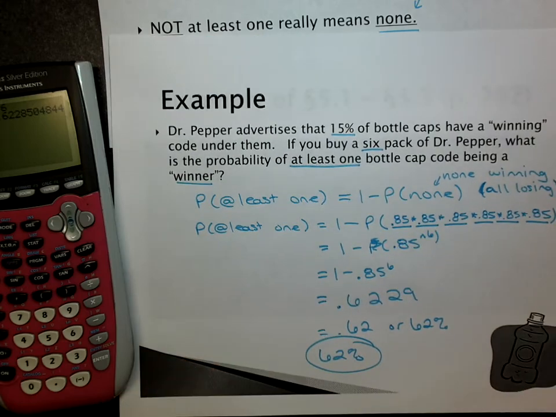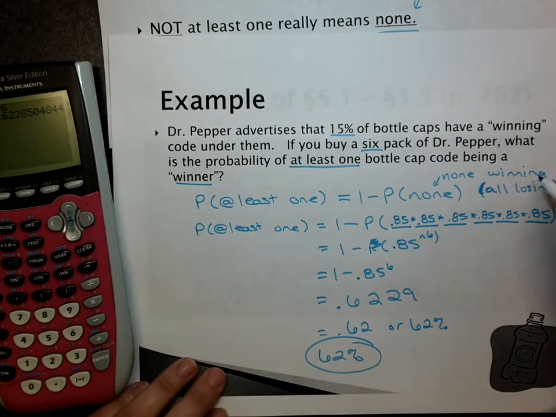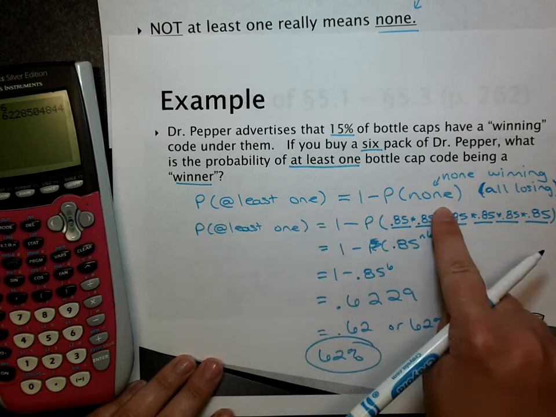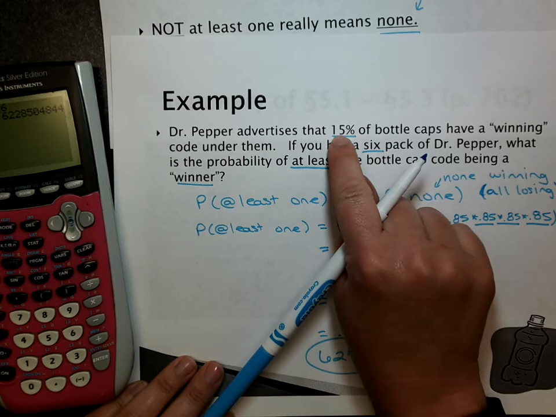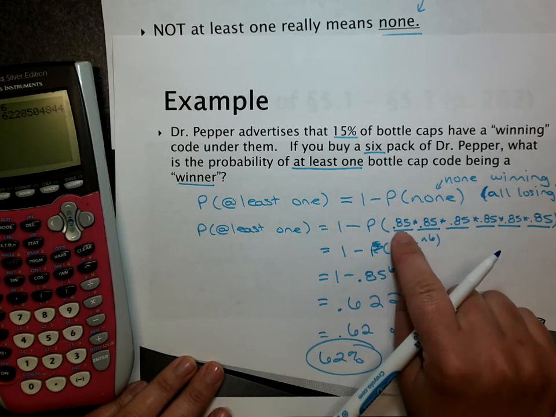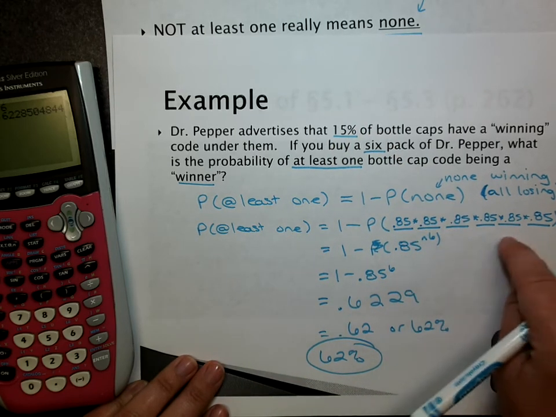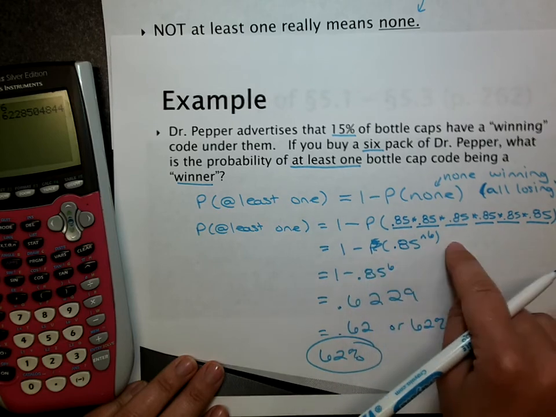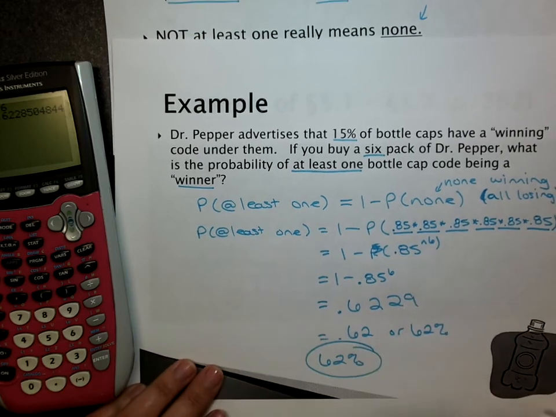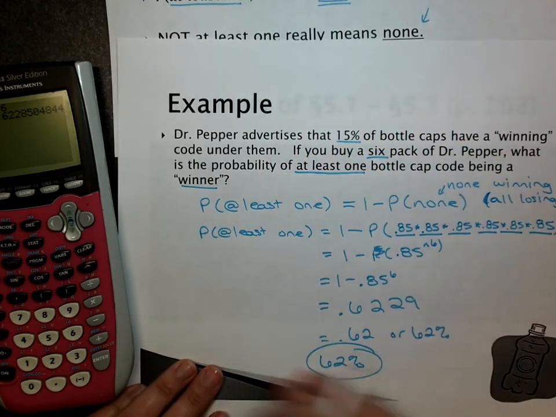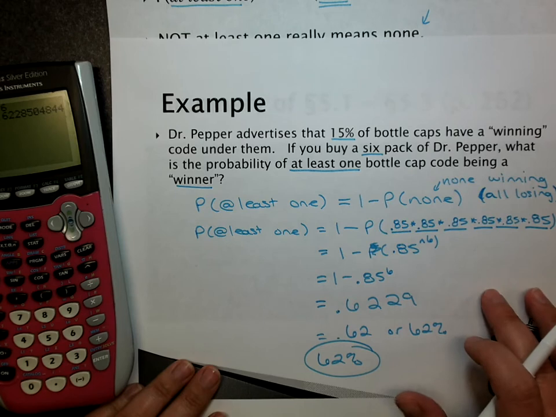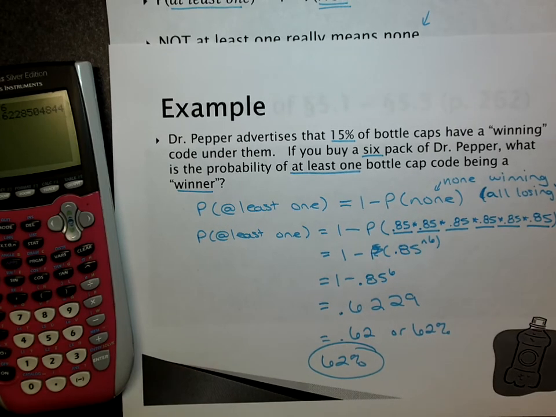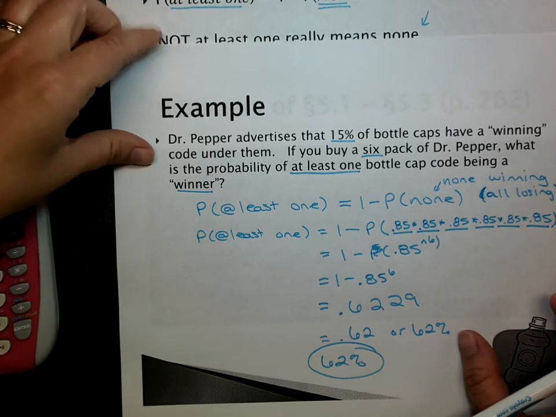That, I would say, is pretty good. But this gets complicated because you have to remember that you're doing the opposite of what they tell you. So if they have a 15% chance of winning, they have an 85% chance of losing, and you want every single one of them to lose, and you do 1 minus losing, and that will give you at least one winning. If that's a little confusing, I can give you more examples. There are more examples in the book. This one is not in the book. This is one that I use to hopefully help it make sense. But there are more in the book if you need to see more examples.